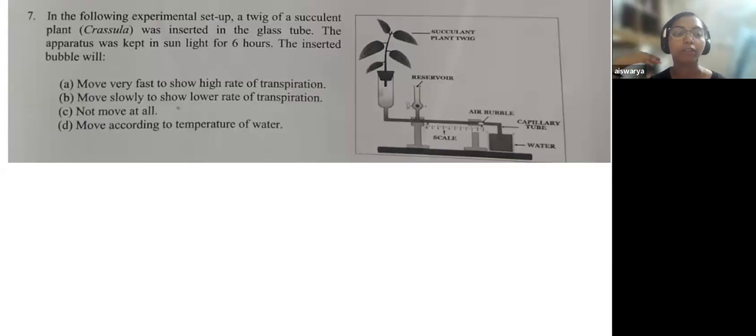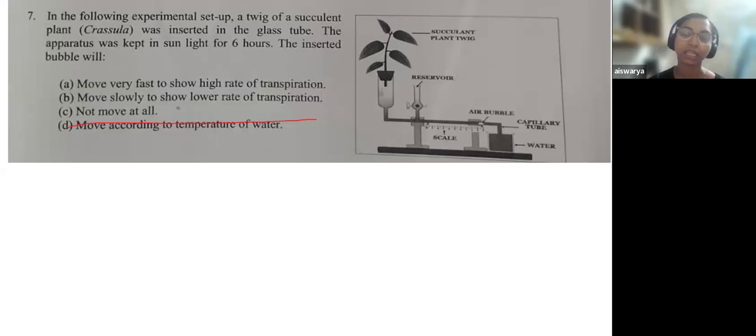Okay, the air bubble will move very fast to show a high rate of transpiration, and the air bubble moves slowly to show a lower rate of transpiration. C is not move at all, and D move according to temperature of water. See, transpiration in an experimental setup has nothing to do with the temperature of water. So that understanding helps you to eliminate option D. Now coming to option C, they will not move at all.